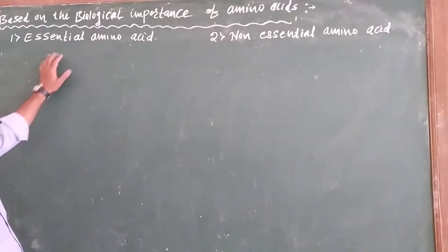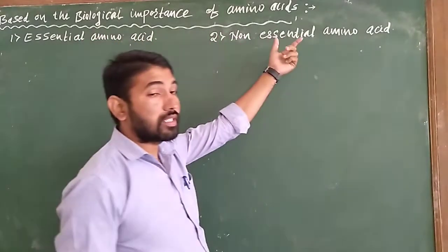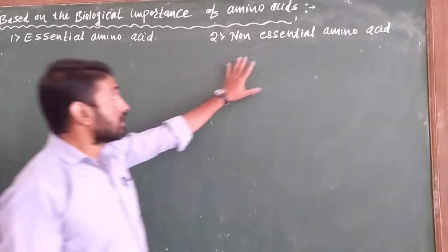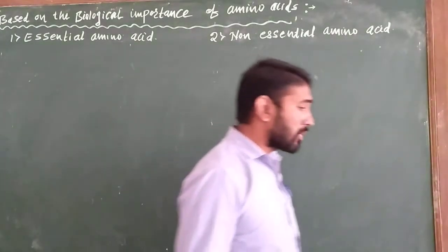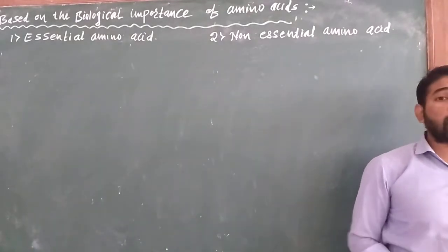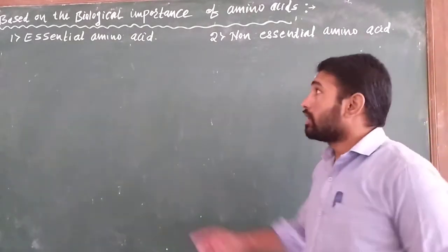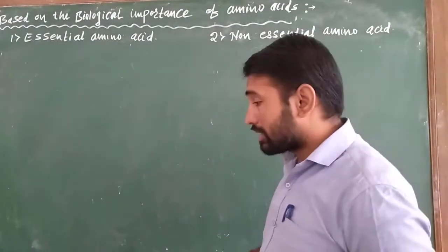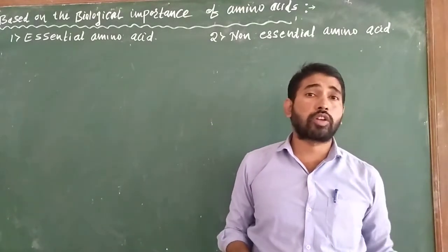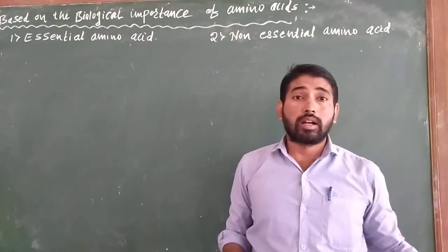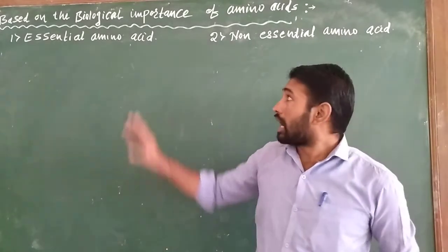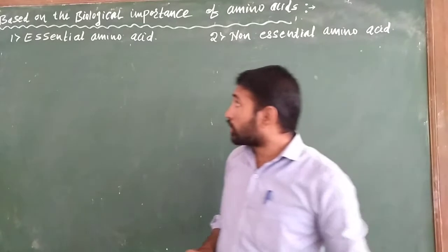Then, on the biological importance of amino acids, they are classified into two types. The first one is essential amino acids and the second one is non-essential amino acids. For the normal growth of the human body, some amino acids are needed. Some amino acids are synthesized by the human body, and some cannot be synthesized by the human body, but the body still needs them. Okay, then come to the point.